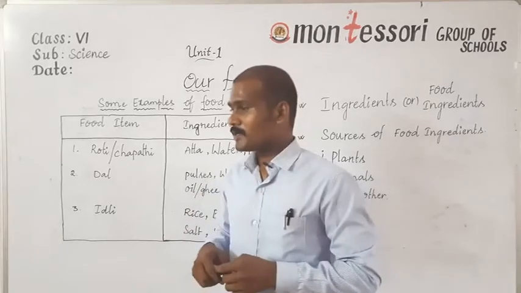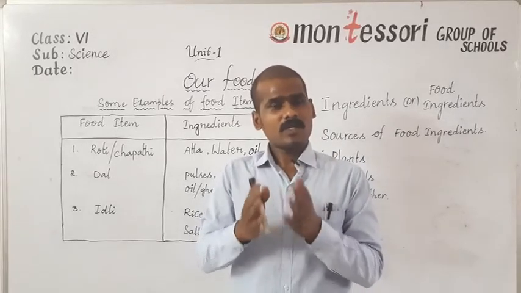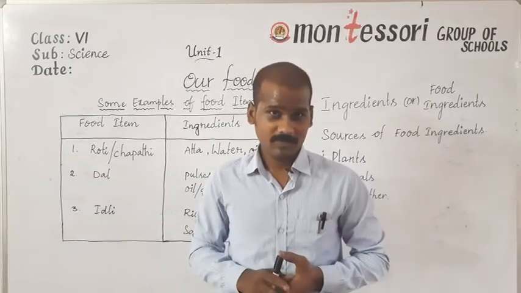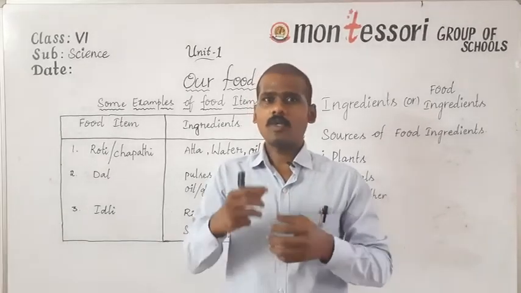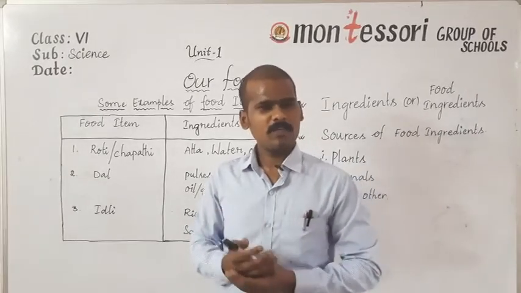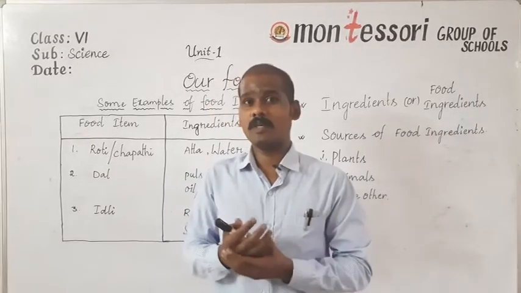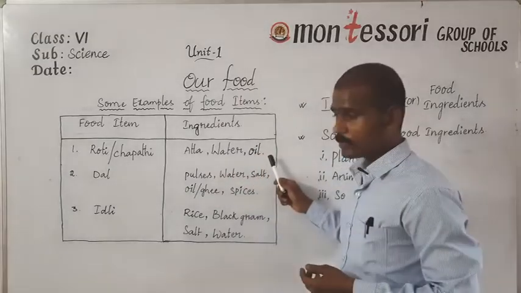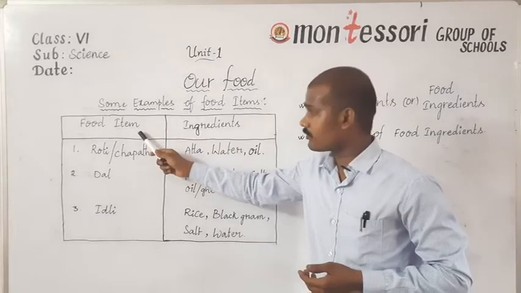Now let's see where these food items are coming from actually, and what these food items contain. For example, if you want to know what these food items contain, let's see a few examples of food items that we commonly eat in our daily life. Here I have provided a table for you. In this table, the first column is food item.